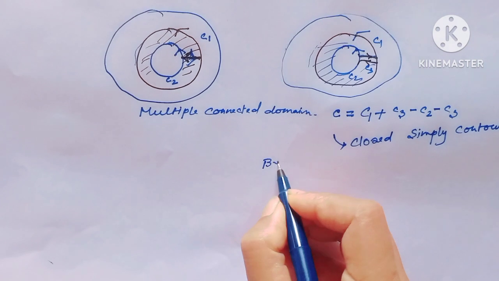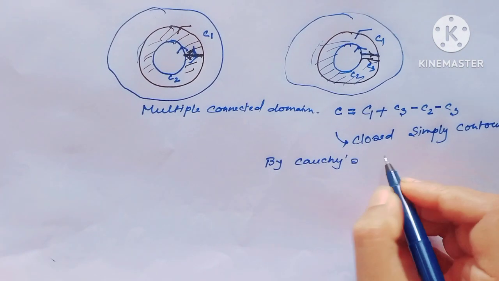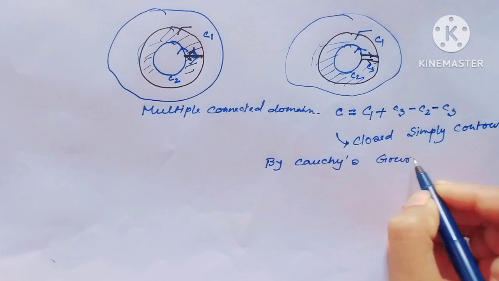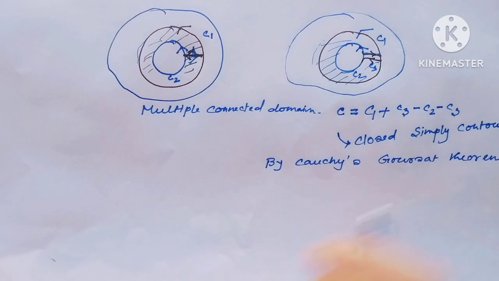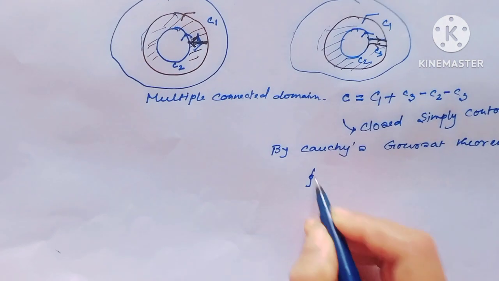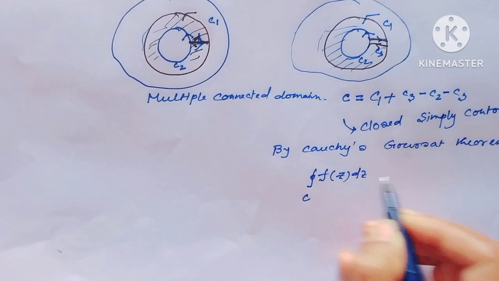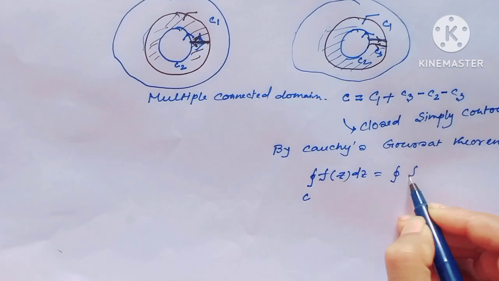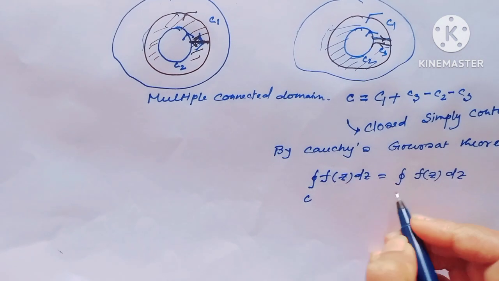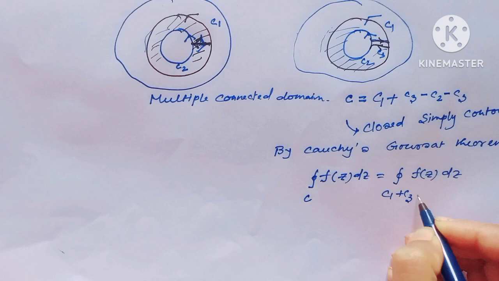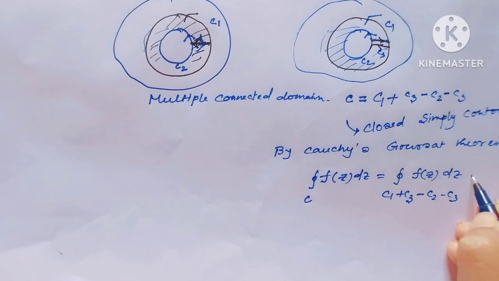Then by Cauchy-Goursat theorem, integration around this closed curve f(z) dz equals integration f(z) dz by this closed curve C1 plus C3 minus C2 minus C3 equals 0.